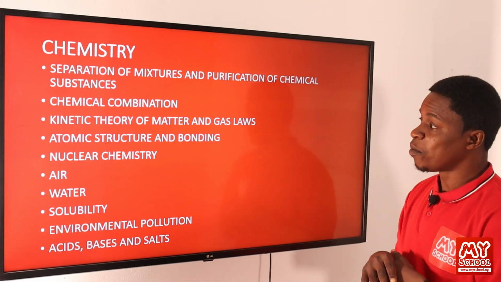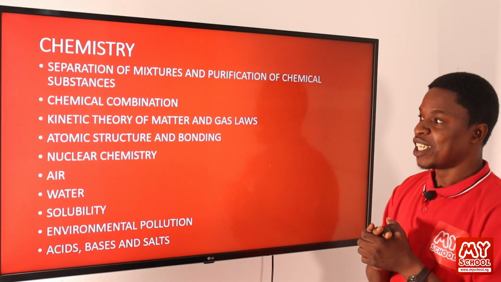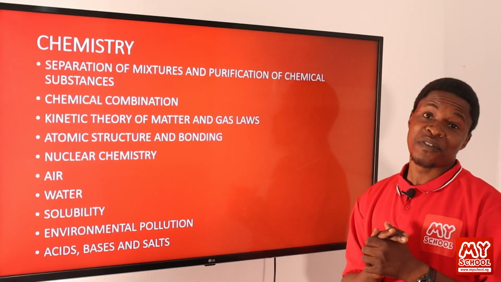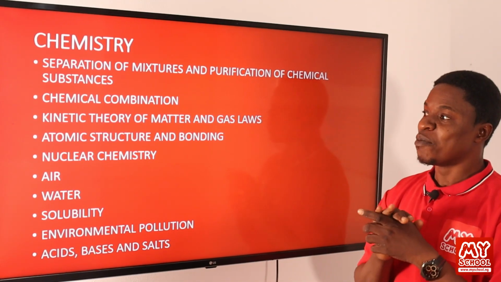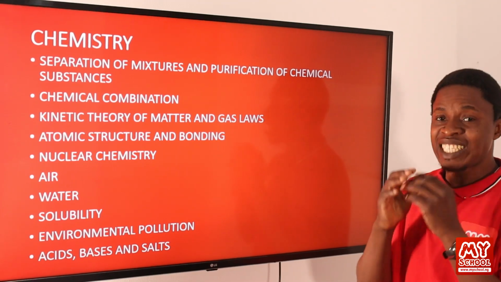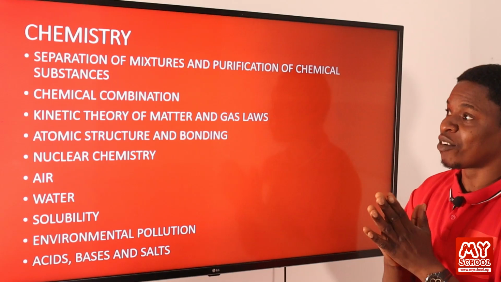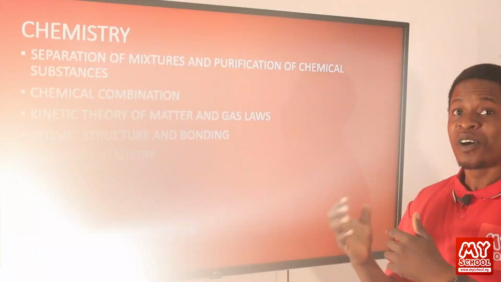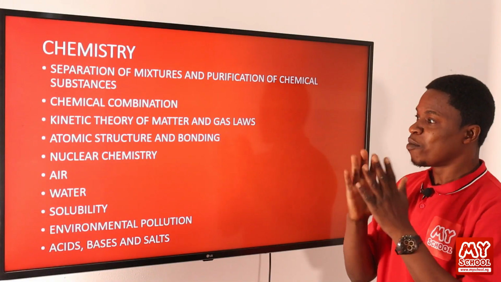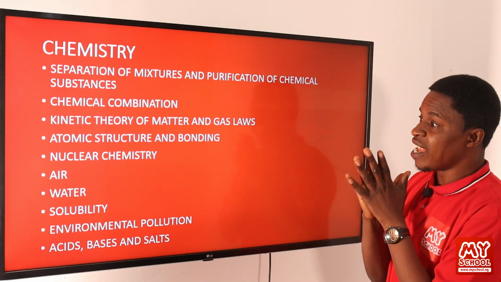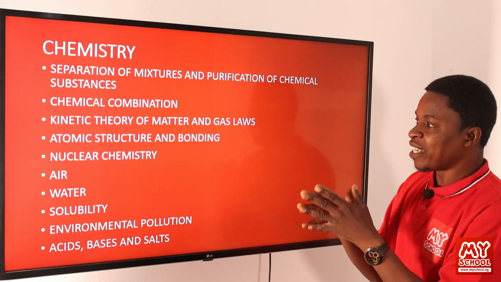Also, we'll be looking at atomic structure and bonding. We'll be looking at the electronic configuration of different elements. You'll be looking at the components that make up the atom of an element. In other words, some people call it particulate nature of matter. We'll look at that. We'll be looking at how those elements are able to combine together.